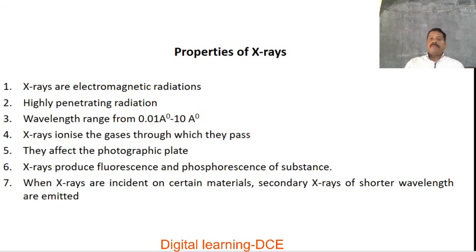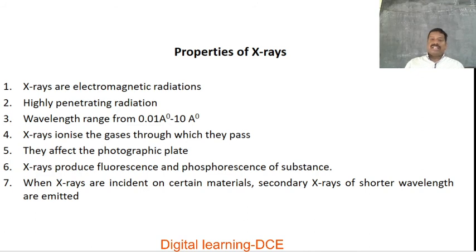If these primary X radiations are irradiated on a metal target, again we find that X radiations of longer wavelengths are produced, and those are called secondary X radiations.